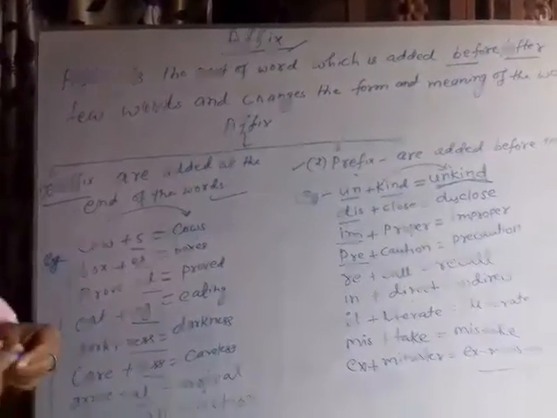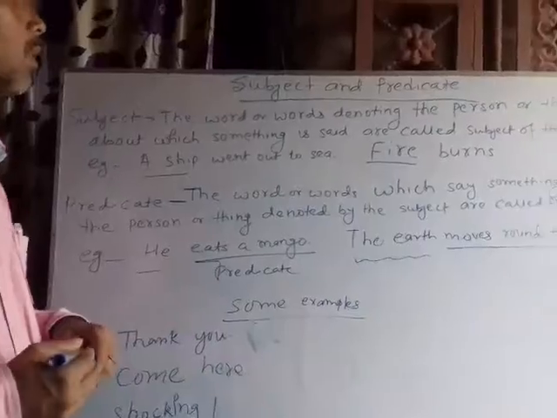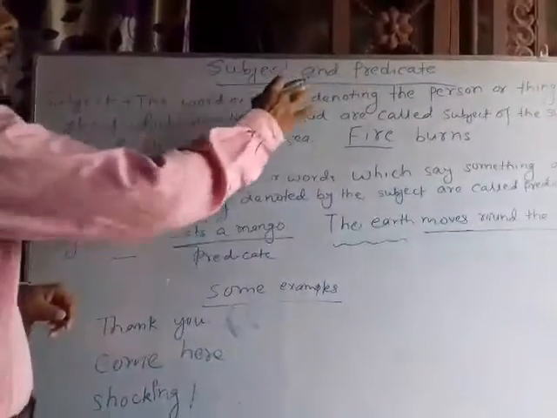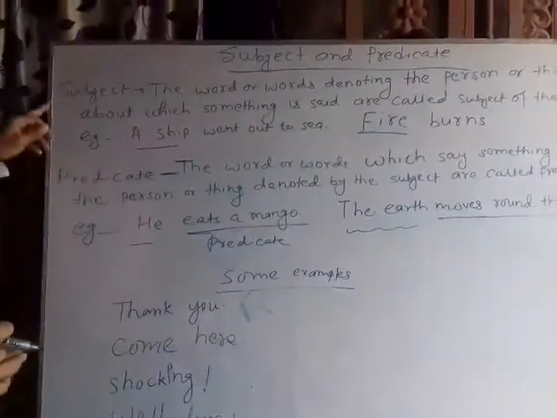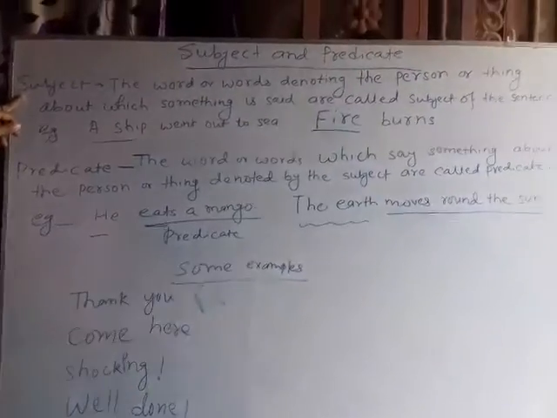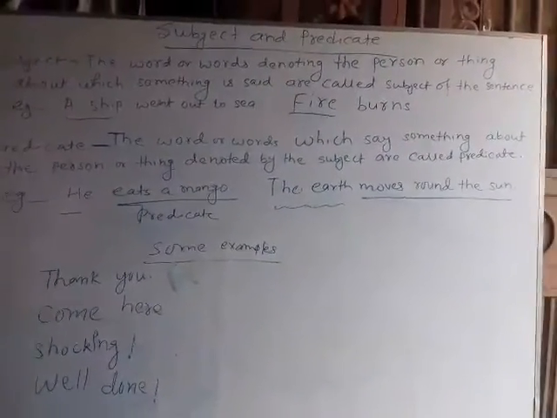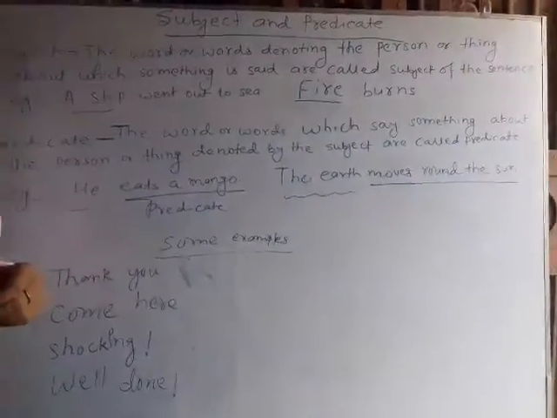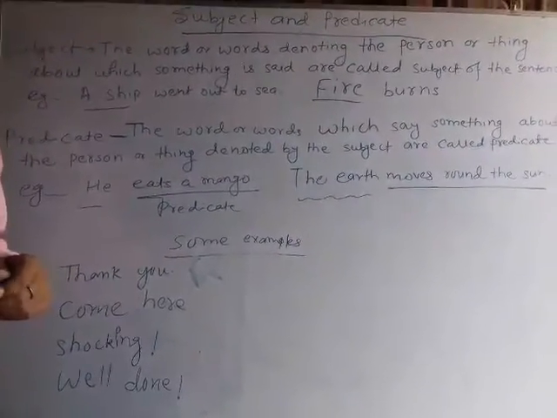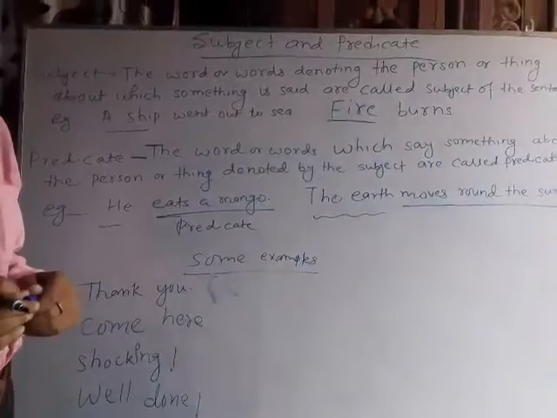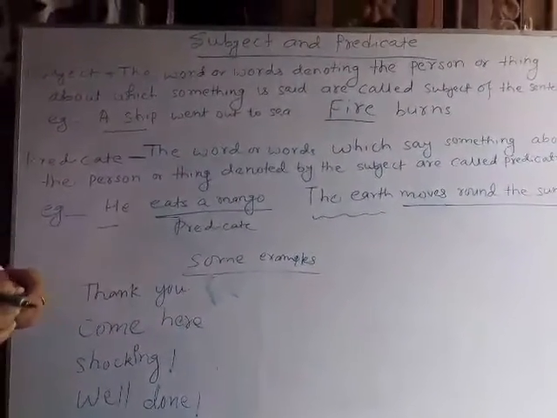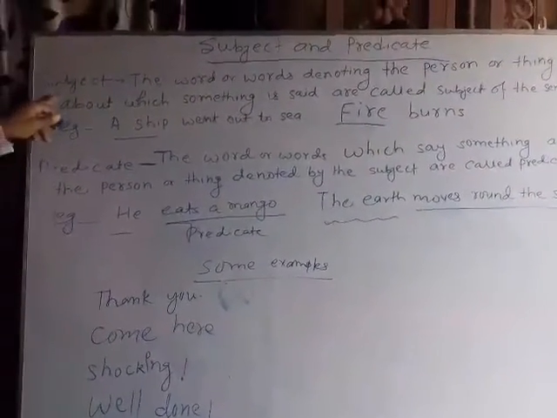Now see subject and predicate. What is subject? As you generally see, most sentences have a subject and their own predicate. So let's see what is subject.